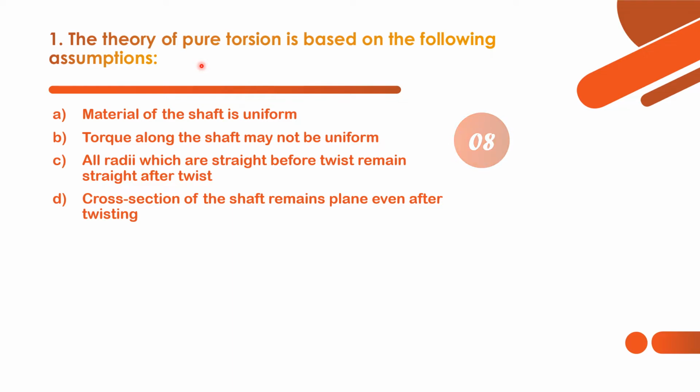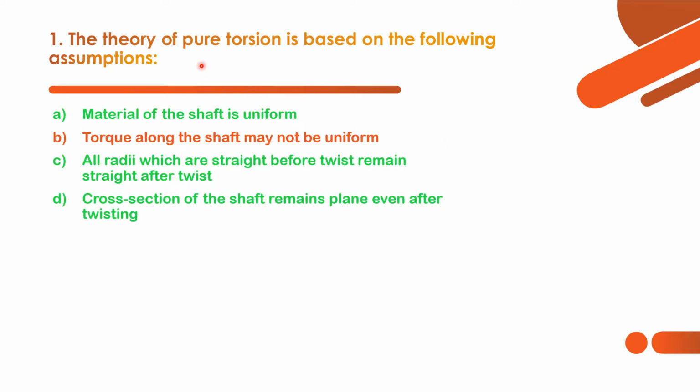Option A, material of the shaft is uniform. Option B, torque along the shaft may not be uniform. And option C, all radii which are straight before twist remain straight after twist. And last option is cross section of the shaft remains plane even after twisting. So among these four options, what are the correct assumptions? Now let's see those things.